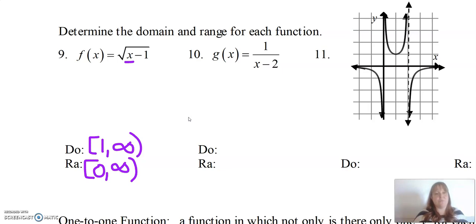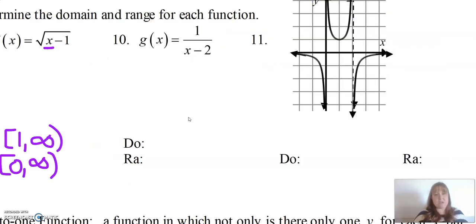So what numbers can I not put in? Well, I can't put anything less than 1, right? Because if I put in 0, I end up with a negative number. If I put in -1, I still end up with a negative number, and so on and so forth. So that's the other way to determine the domain without looking at the graph. In fact, it's faster to do it that way sometimes, but we need the graph a lot of times for the range.